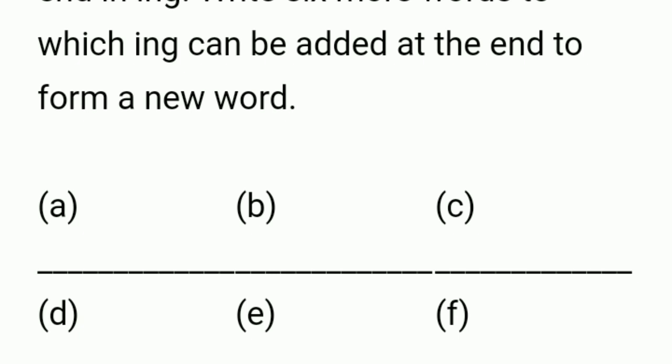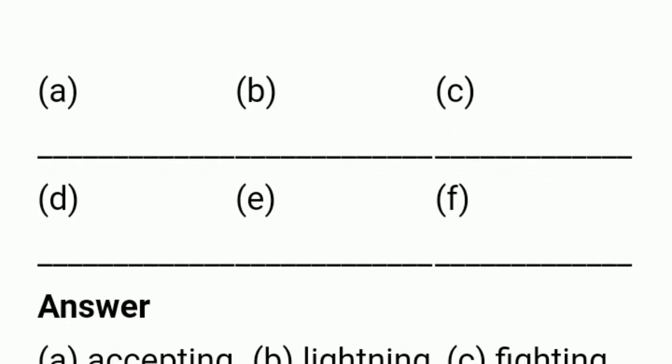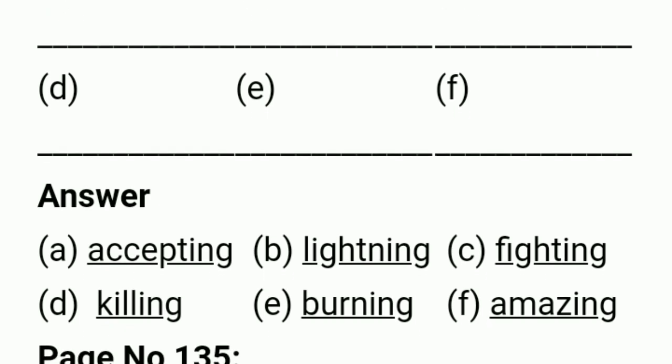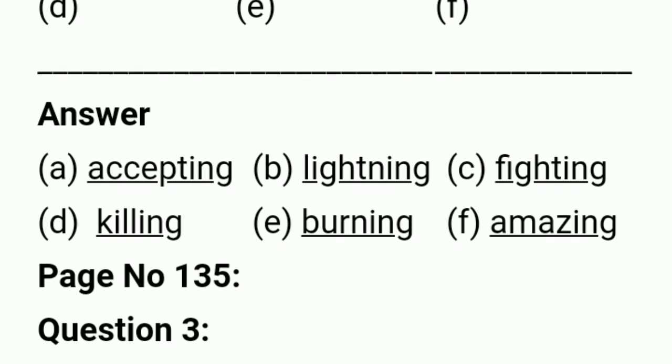Then words like morning, evening, watering, that end with ing. Write six more words to which ing can be added at the end from the new words. You can write playing, jumping, singing, laughing, going, cooking. Anything you can write, at the end is ing. Okay. So here is the answer: accepting, lightening, frightening, killing, burning, amazing. This also you can write.